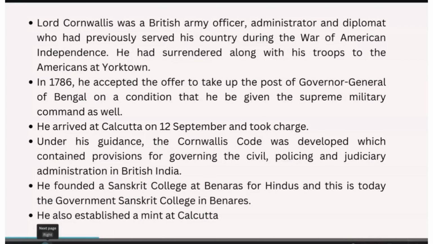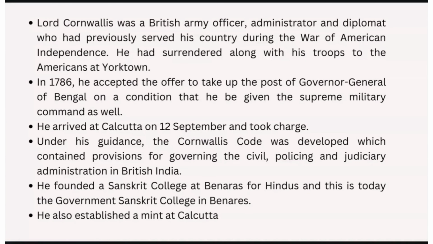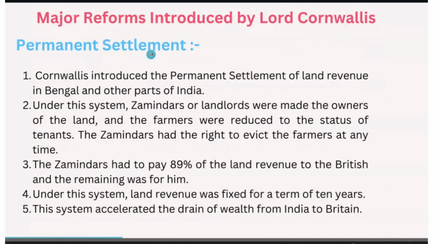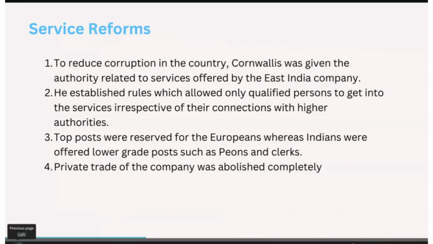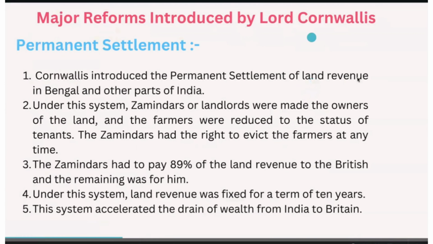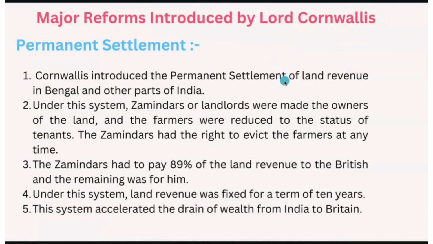Coming to him, we also have the permanent settlement, which was introduced in Bengal and other parts of India. This permanent settlement of land revenue was introduced by Cornwallis.